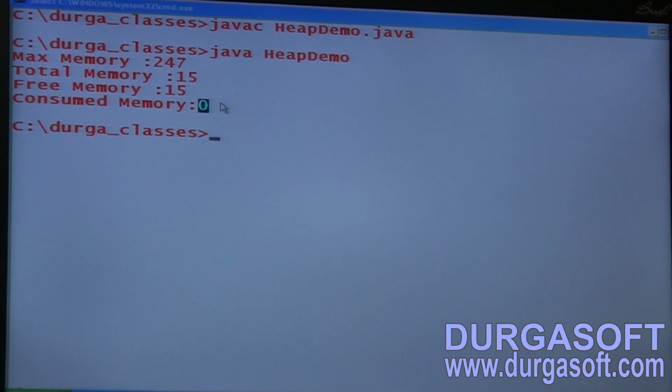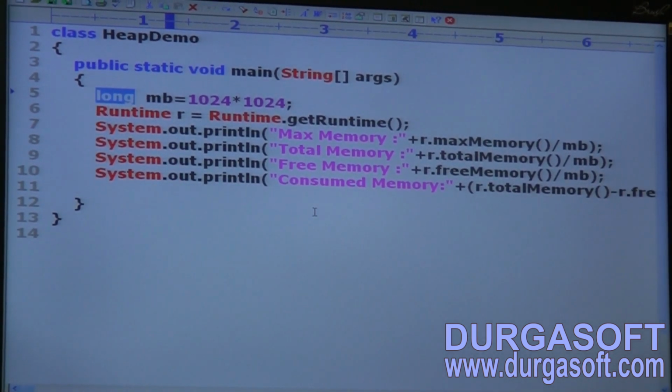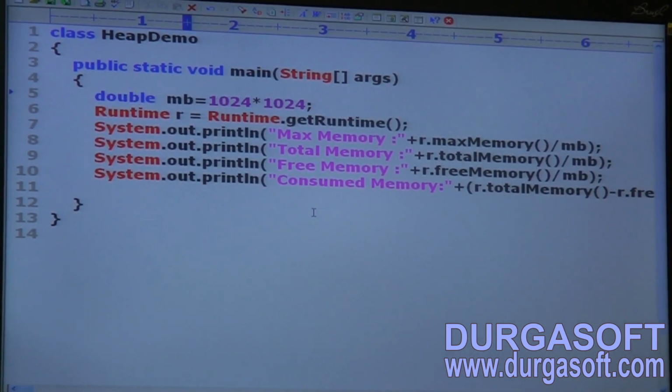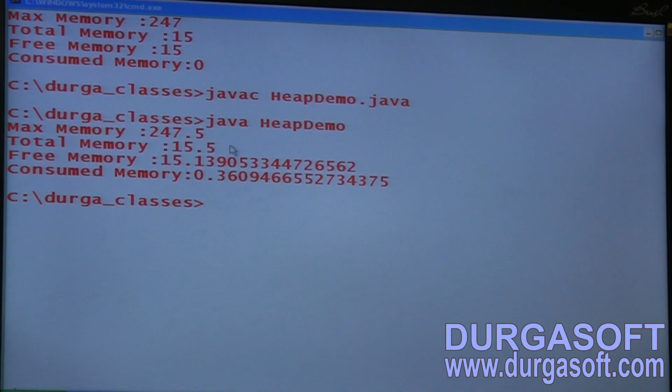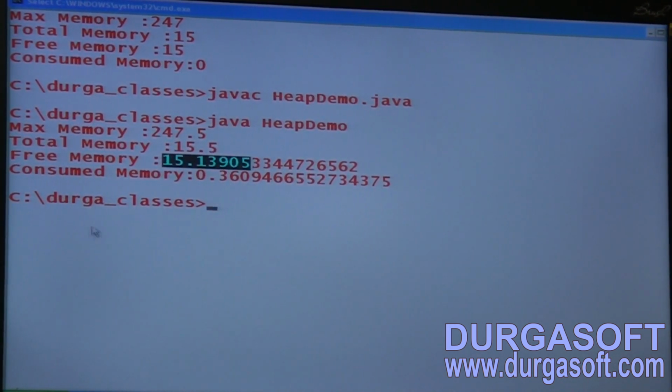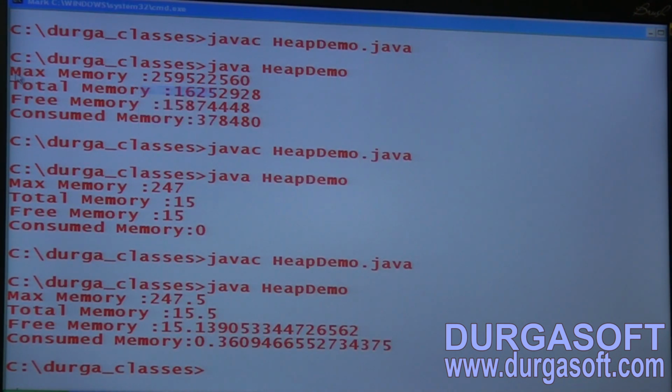Are you getting? Sir, I want to know in terms of double, not integral division. Here, see, I took the long type, right? Now instead of long, let me take a double. Now you can see the decimal points also. Now observe. Have you observed? Max memory 247.5, total memory 15.5, free memory 15.13, consumed memory 0.36 and so on. In terms of MB, this is the answer. In terms of bytes, this is the answer.